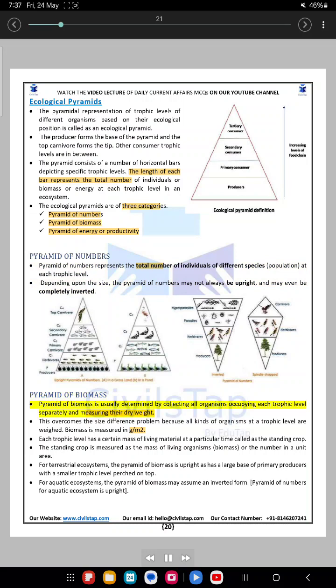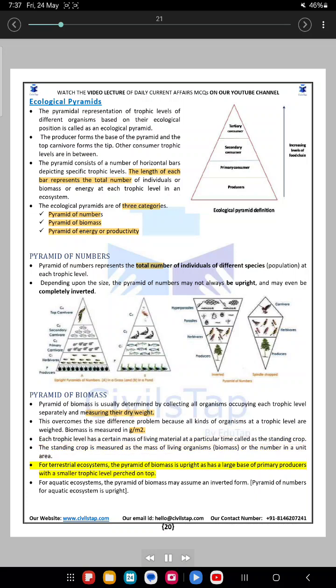Pyramid of biomass. A pyramid of biomass is usually determined by collecting all organisms occupying each trophic level separately and measuring their dry weight. This overcomes the size difference problem because all kinds of organisms at a trophic level are weighed. Biomass is measured in grams per square meter. Each trophic level has a certain mass of living material at a particular time, called the standing crop. The standing crop is measured as the mass of living organisms, biomass, or the number in a unit area.